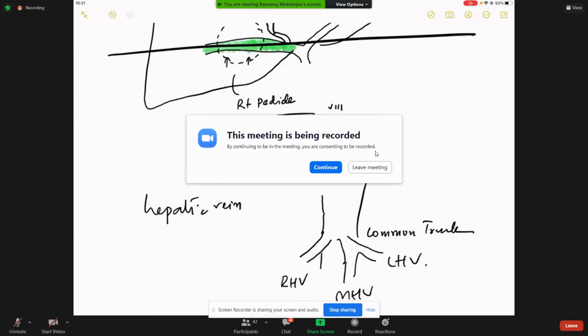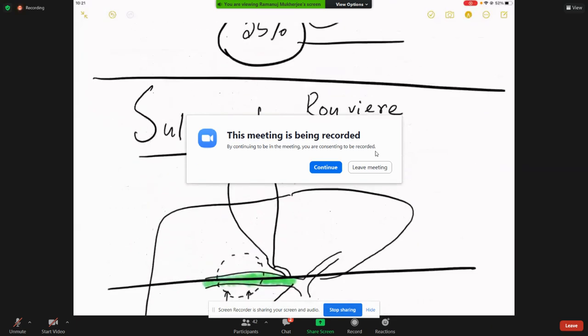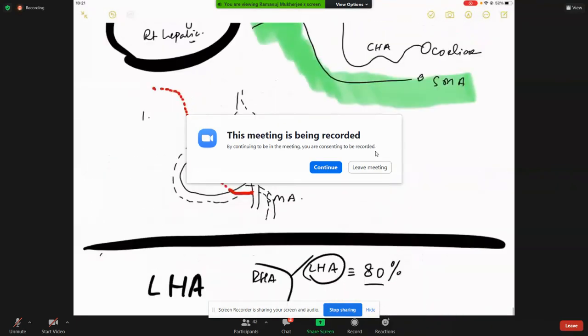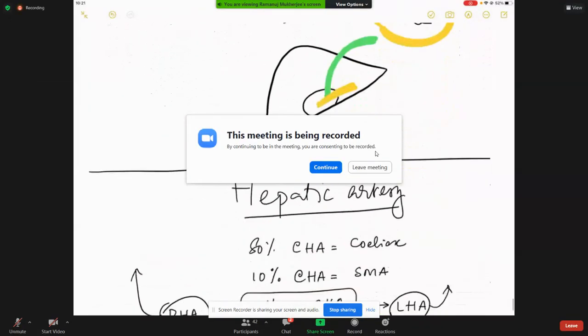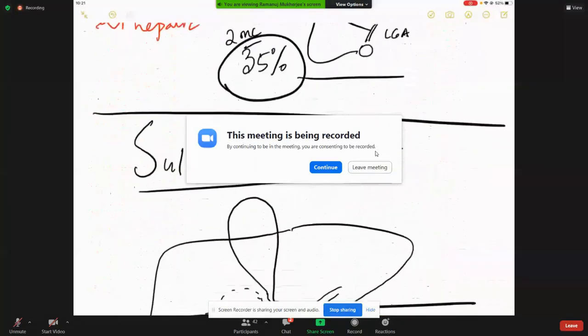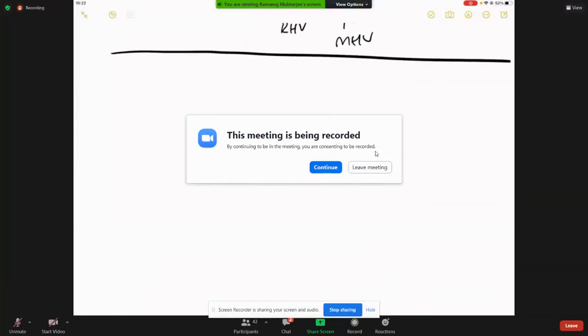Okay. So more or less, ladies and gentlemen, we have completed the anatomy of the liver. The last class I told you about the surgical anatomy behind liver resection. Today you have the anatomy proper to enter the liver for surgical dissection. Okay. Your questions, please now.